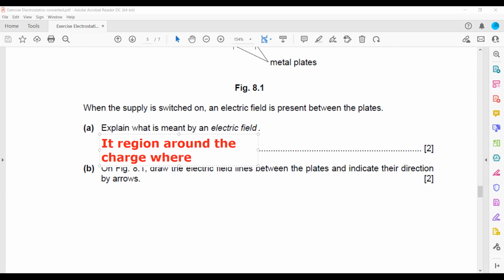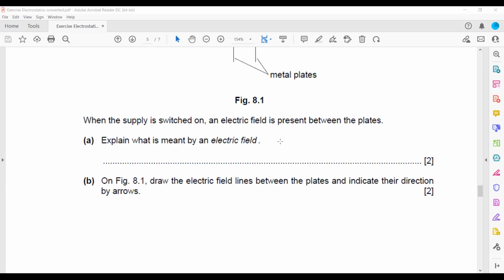where positive charges can experience force. This is the standard definition. The region around the charge where the positive charge can experience force, we call that region electric field. Even negative charges can experience force as well, but just to make a direction of electric field, it is the standard definition. A region around the charge where other charges can experience force, and it is always from positive to negative.